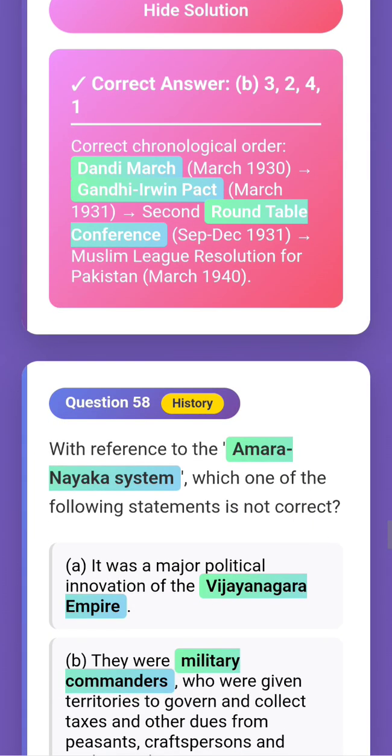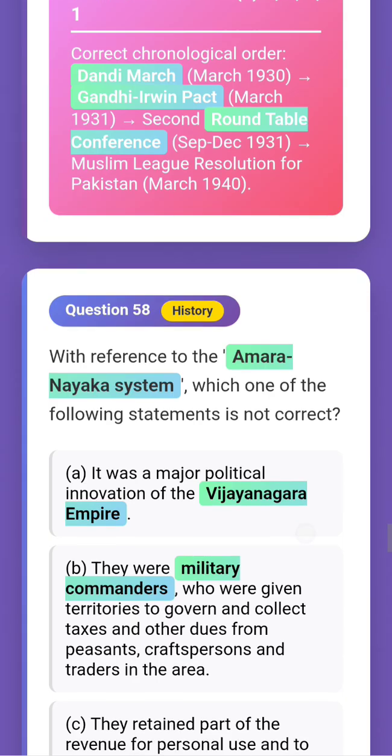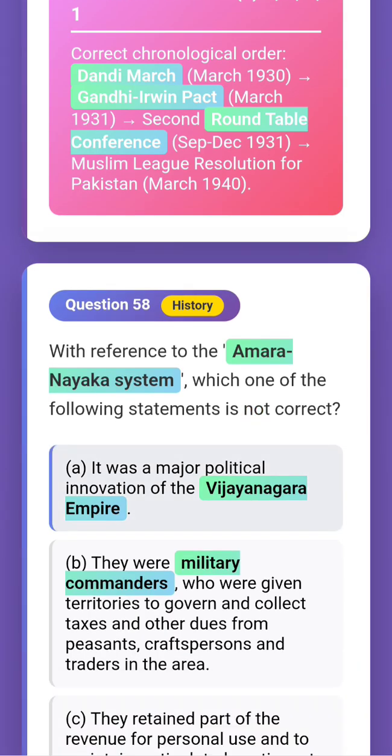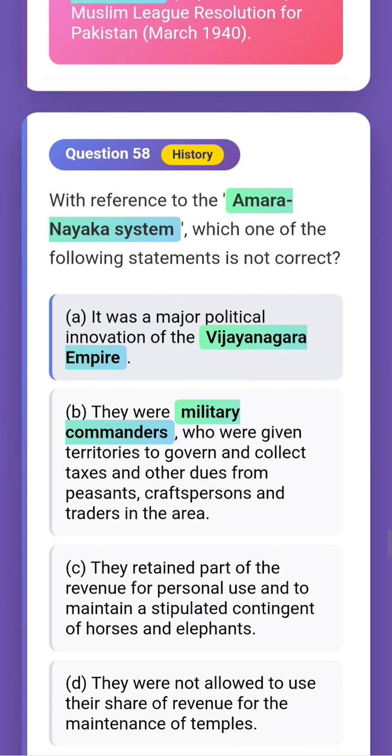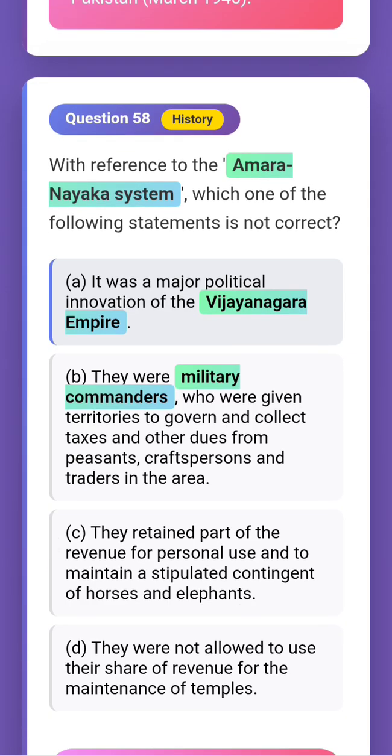Next question, of history only. With reference to the Amaranayaka system, this is a Vijayanagara Empire concept. Which of the following statements is not correct? Okay. It was a major political innovation of the Vijayanagara Empire. Yes, this is correct. Then they were military commanders who were given territories to govern and collect taxes and other dues from peasants, craftspersons, and traders in the area. Yes, this is also correct. That's the whole concept of the Amaranayaka system. They retained part of the revenue for personal use and to maintain a stipulated contingent of horses and elephants. Yes. They were not allowed to use their share of revenue for the maintenance of temples.